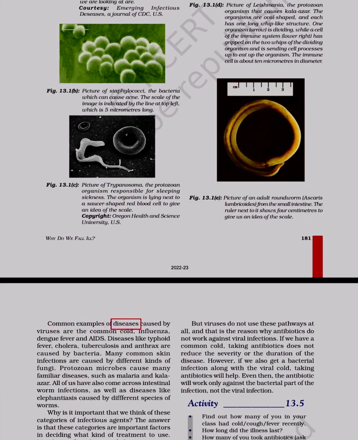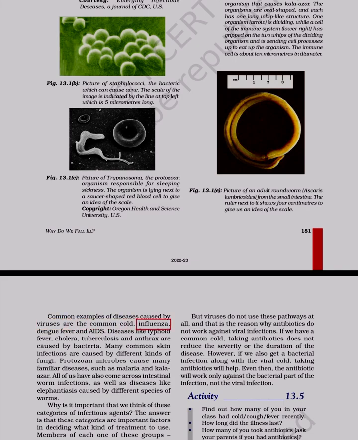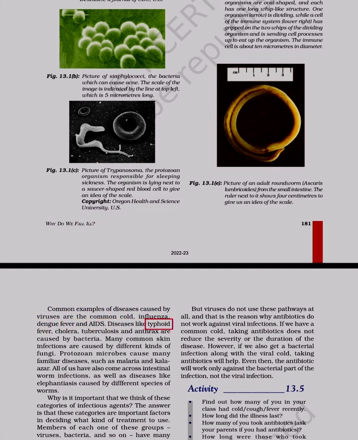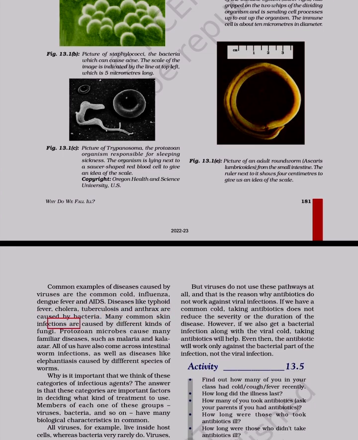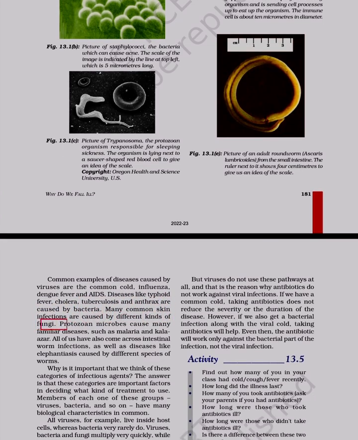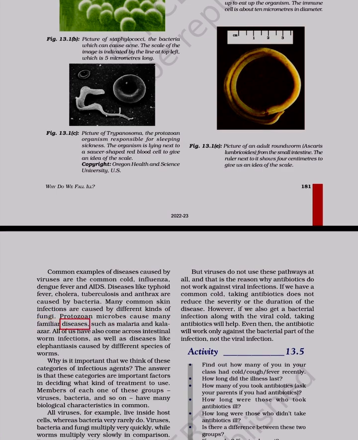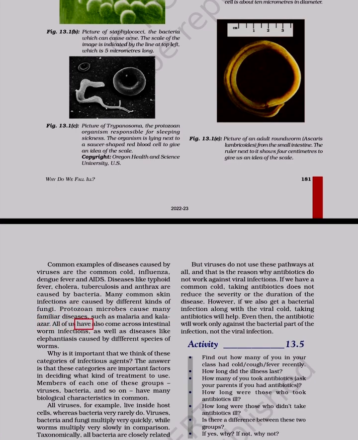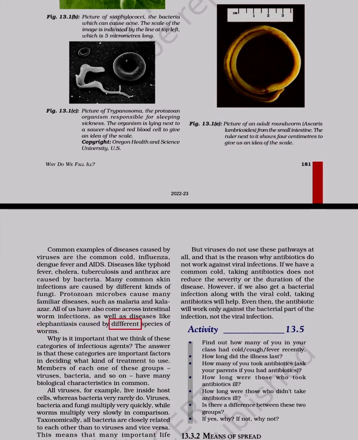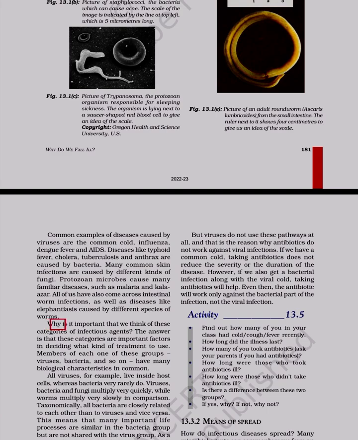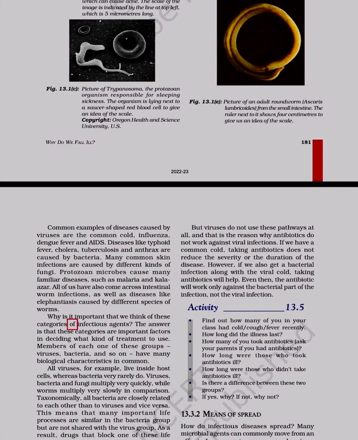Common examples of diseases caused by viruses are the common cold, influenza, dengue fever and AIDS. Diseases like typhoid fever, cholera, tuberculosis and anthrax are caused by bacteria. Many common skin infections are caused by different kinds of fungi. Protozoan microbes cause many familiar diseases, such as malaria and kala-azar. All of us have also come across intestinal worm infections, as well as diseases like elephantiasis caused by different species of worms. Why is it important that we think of these categories of infectious agents?